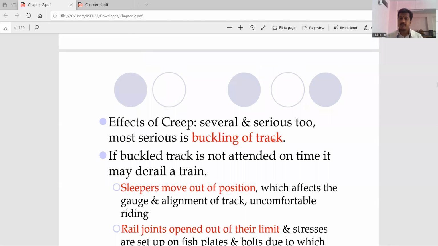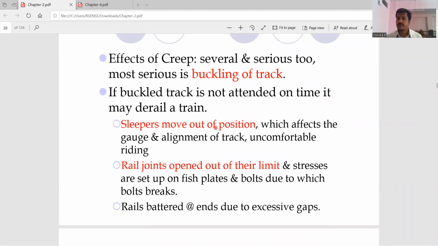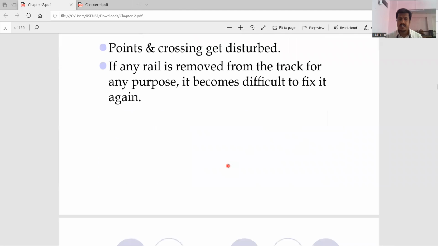Now, what are the effects of creep? Buckling of the track is the first effect. Then the sleepers move out of position. Rail joints get opened. So these are a few effects.